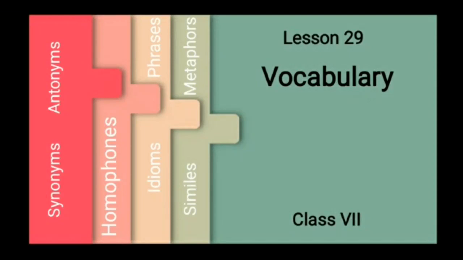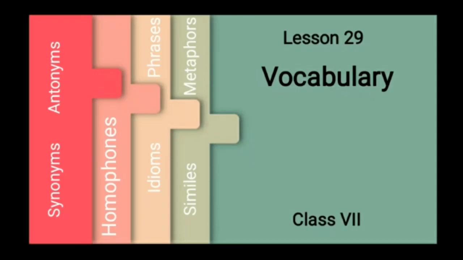Today we are going to begin with a new chapter named Vocabulary, which is chapter number 29. The word vocabulary means the collection of words which an individual knows. It helps students express themselves more precisely, and at the same time it sharpens communication skills and enhances academic language proficiency.